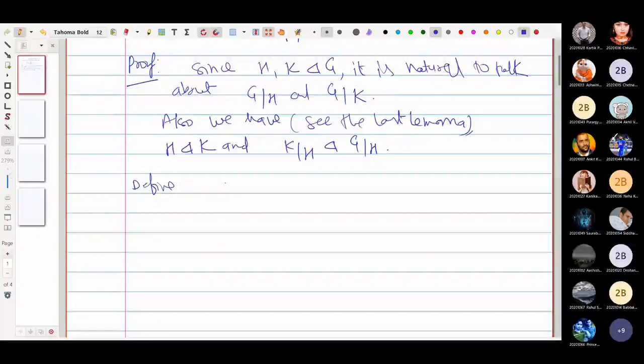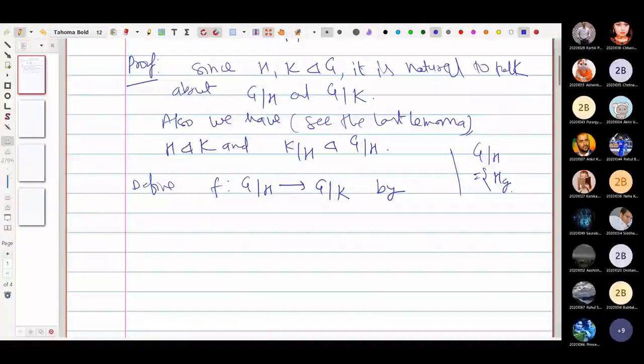Then, now define a function f from G by H to G by K. How can we define it? The elements in G by H are of the form, either a right or left quotient.